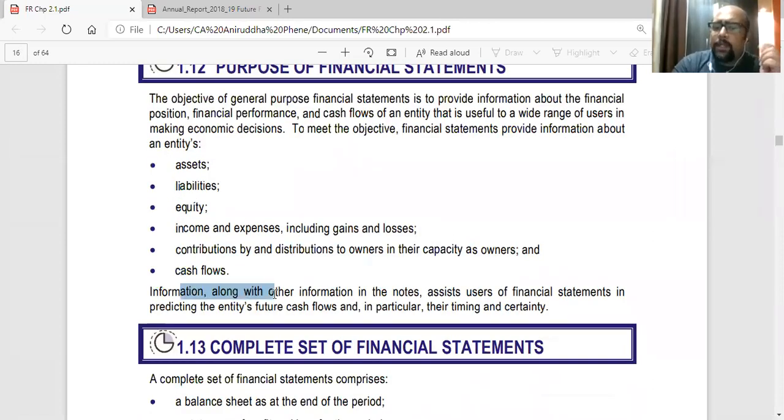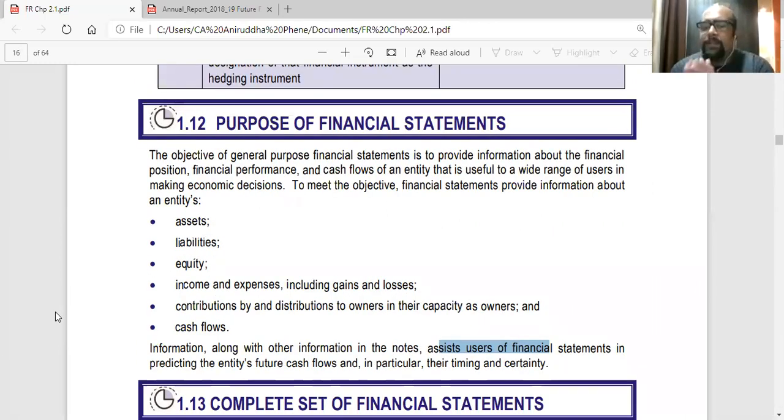Information along with other information in the notes assist the users of financial statements in predicting the entity's future cash flows, and in particular their timing and certainty. So if you study a company's financial statements thoroughly, you will generally analyze that this company has a good future. You can see the trend. If you compare the financial statements with the previous year, you can see the trend that the revenue has increased, that the business profitability has increased, the EPS has increased. So you can generally predict the future.